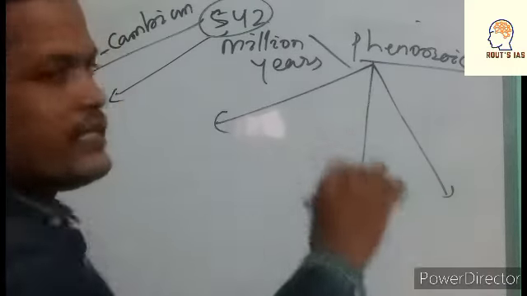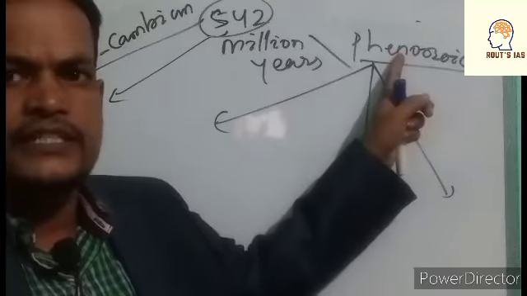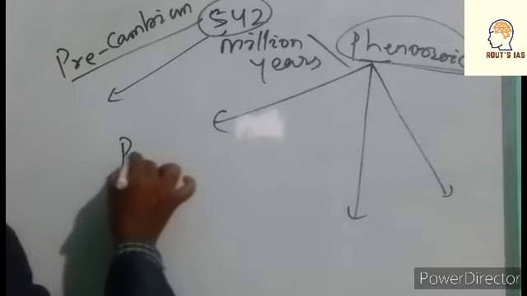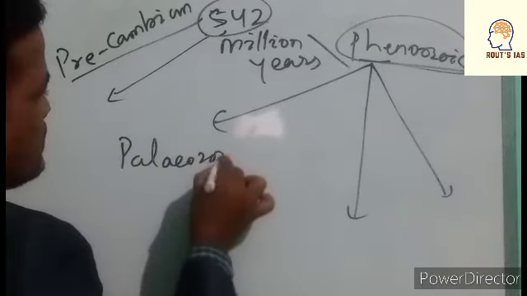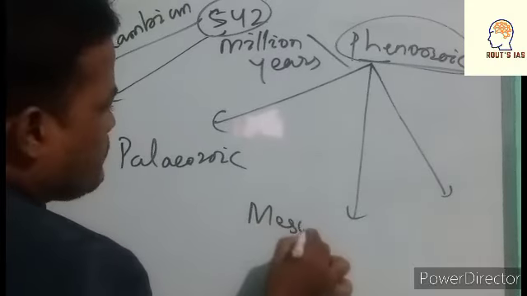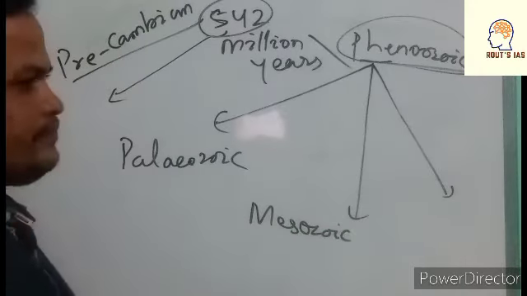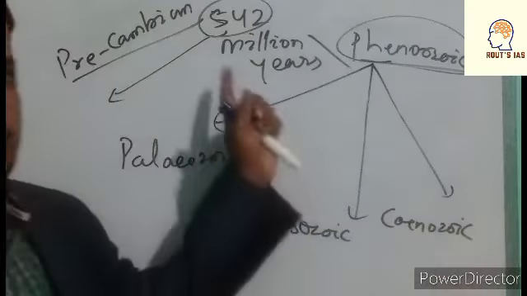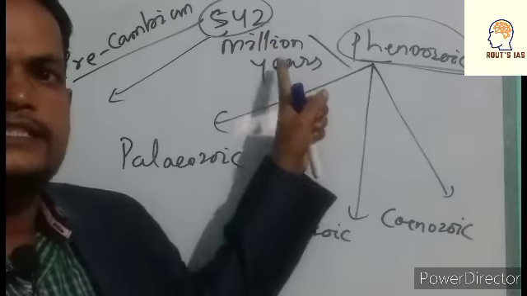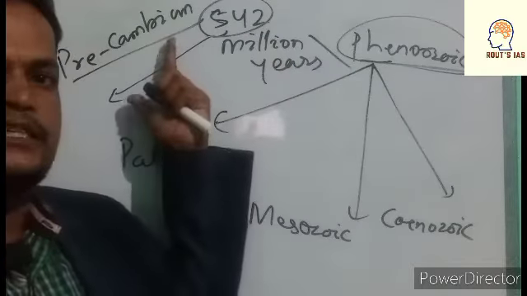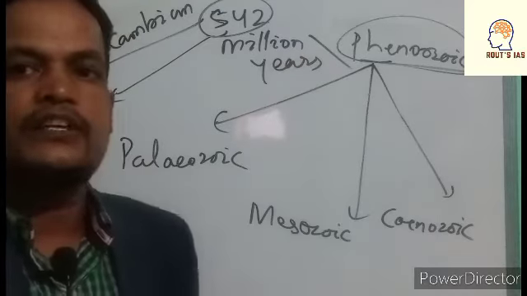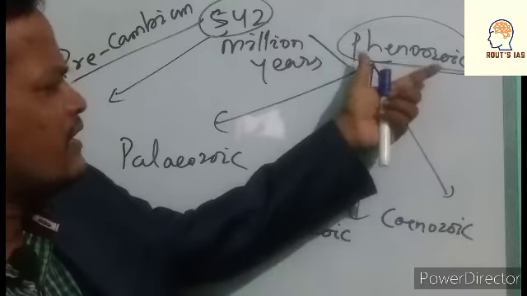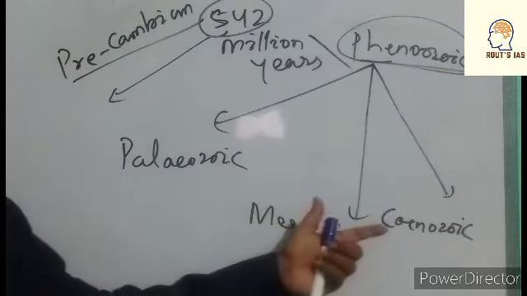Is it right? These are eons. So this is divided into Paleozoic, Mesozoic, and Cenozoic. Again speaking, 542 million years is taken as a reference period. Before that period is called Precambrian, and the period after that is called Phanerozoic. And the Phanerozoic is divided into Paleozoic, Mesozoic, and Cenozoic.